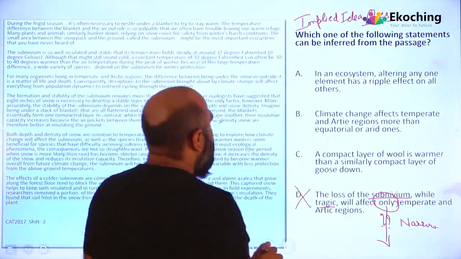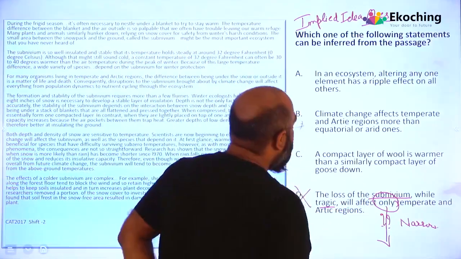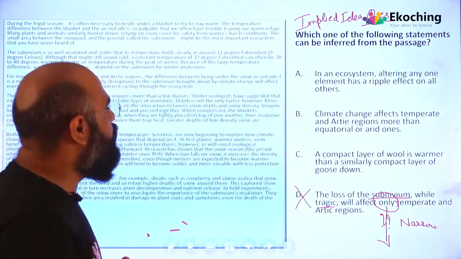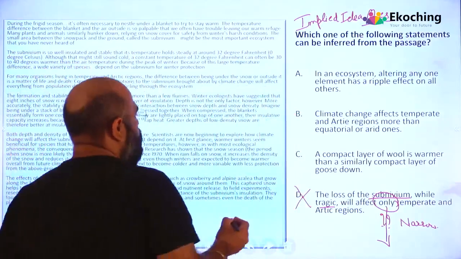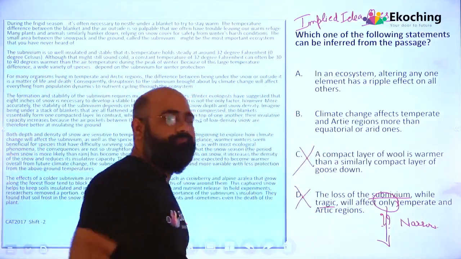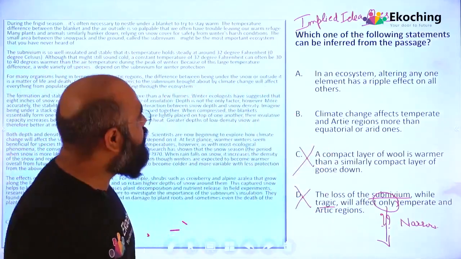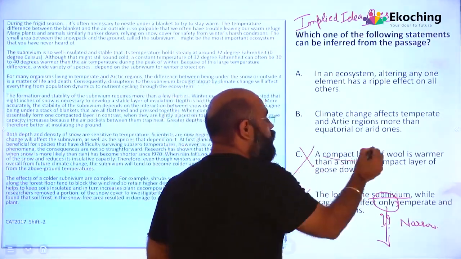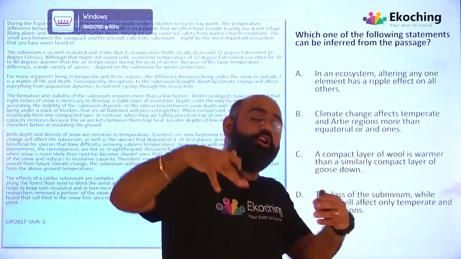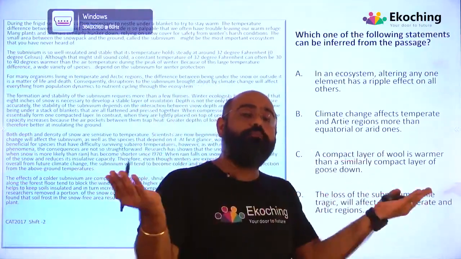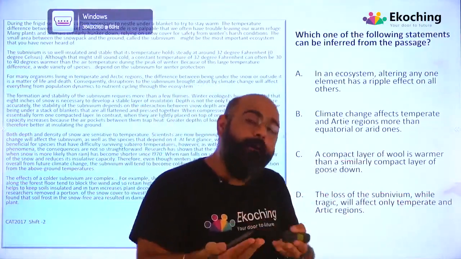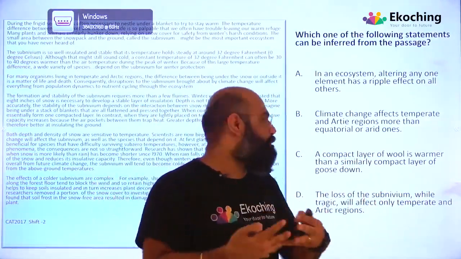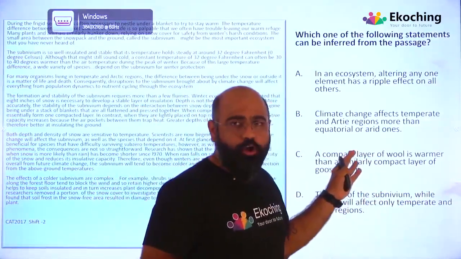Let's go to C. A compact layer of wool is warmer than a similarly compact layer of goose down. I don't know. I can't infer this. First of all, we are not talking about a compact layer. We are talking about those loose layers, because the moment the layer is loose, the heat gets trapped there. We are not even concerned about a compact layer.